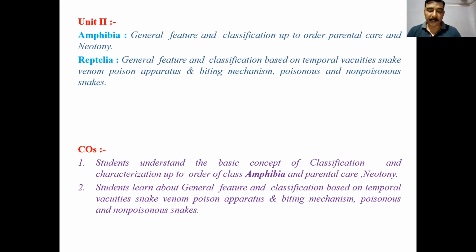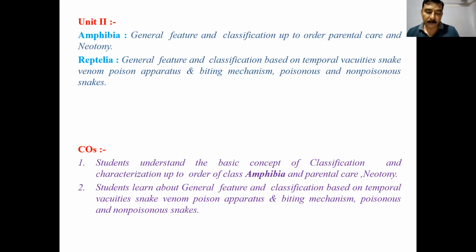Then we will see the reptiles. The general characters of reptiles that we know: predominantly terrestrial, creeping, burrowing, mostly carnivorous, air-breathing, cold-blooded, oviparous, tetrapodal vertebrates. Body bilaterally symmetrical, divisible into 4 regions: head, neck, trunk, tail.